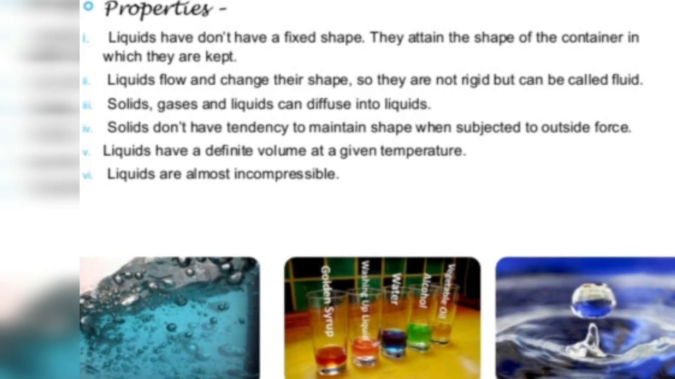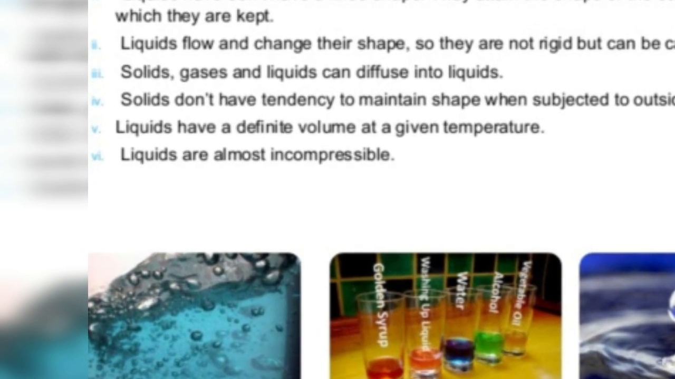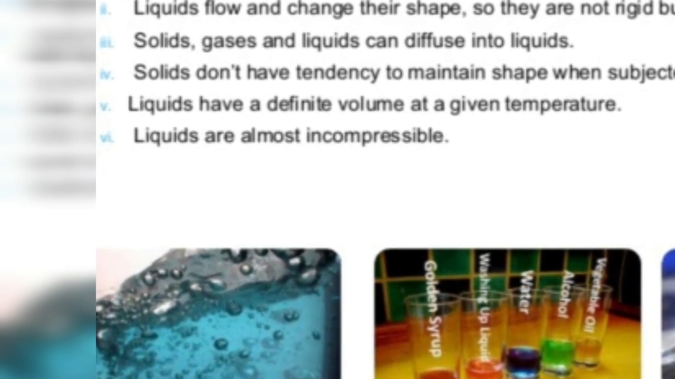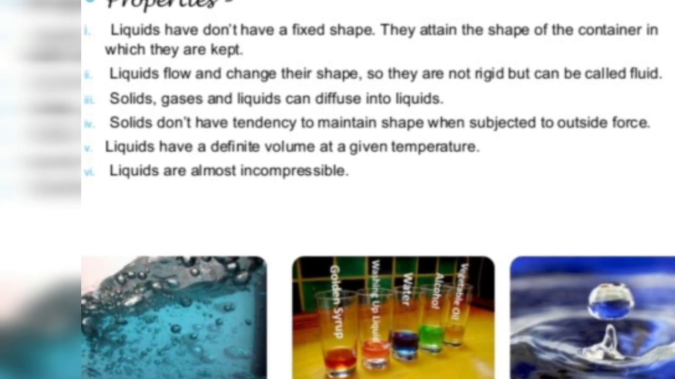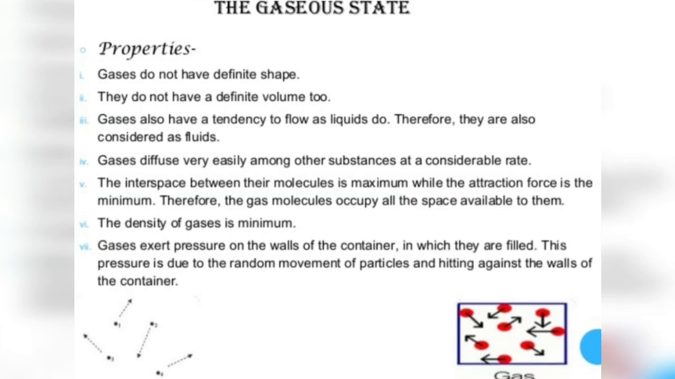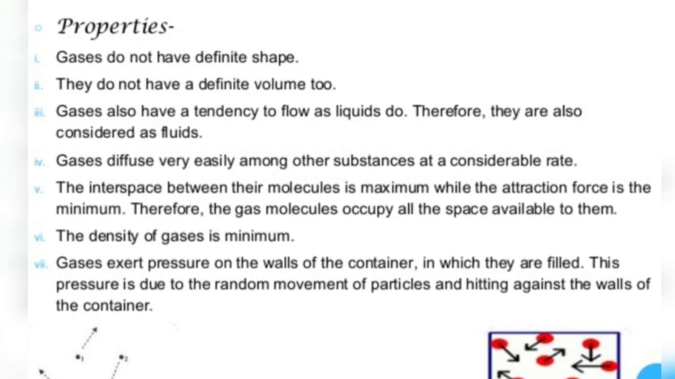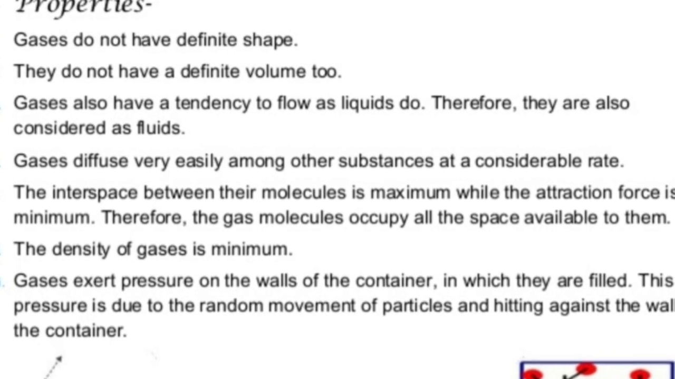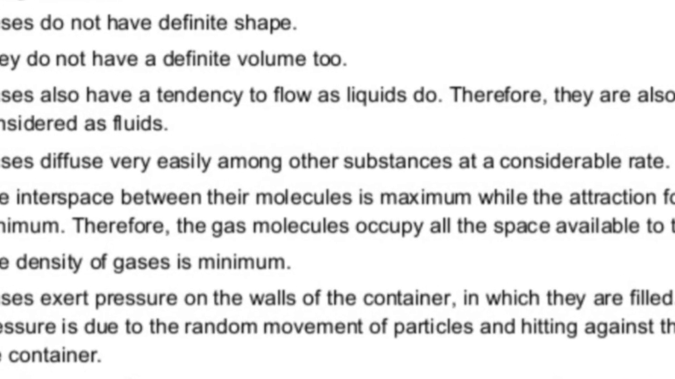Properties of liquid: we have already discussed that liquids have definite volume at a given temperature. They are almost incompressible, though a water pouch is somewhat compressible. Liquid diffuses faster than solid and slower than gases. Liquid has a tendency to flow, so it changes its shape and gains the shape of the container. Liquids are not rigid.